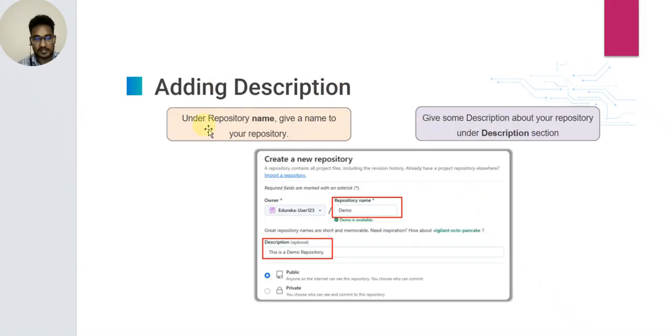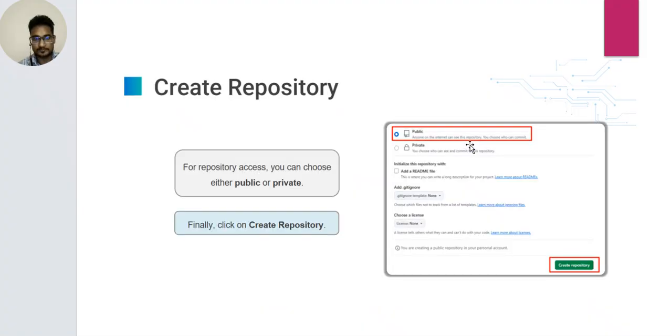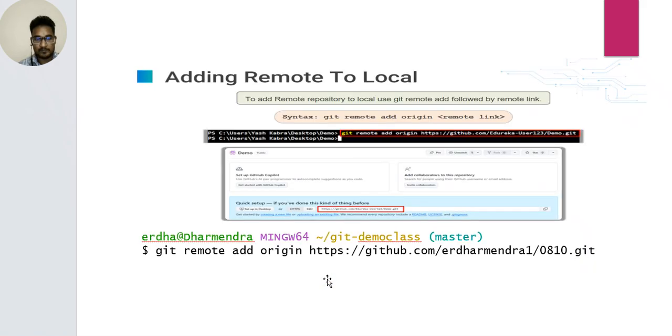Under the repository name, give a name to your repository, for example, demo. The description is a column where you give some description about the repository. For repository access, you can choose either public or private. Finally, click on create repository.